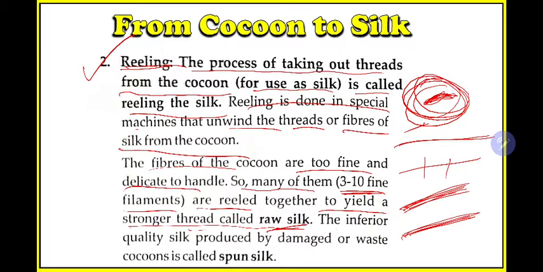The inferior quality silk produced by damaged or waste cocoons is called spun silk. All the silk we obtain from the cocoons will not be good. Some will be good and some will be bad. In the case of silk or wool we learn the same thing. The good ones we take as raw silk, and the bad ones, which are damaged or waste, are known as spun silk.